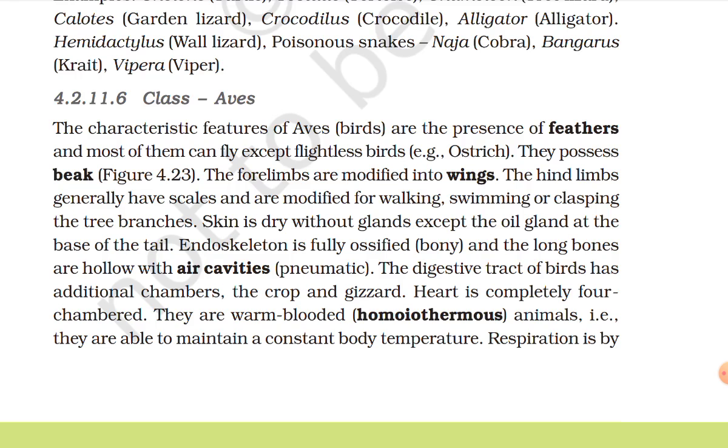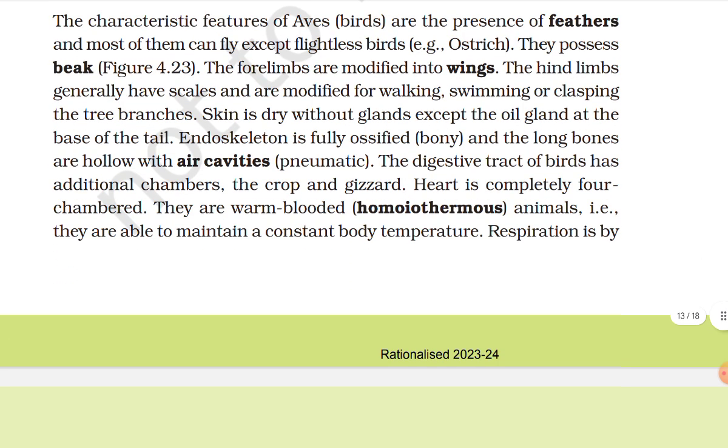Class Aves. The characteristic feature of the Aves, birds, is the presence of feathers, and most of them can fly except flightless birds. Example: ostrich. They possess a beak. The forelimbs are modified into wings. The hind limbs generally have scales and are modified for walking, swimming, or clasping tree branches. Skin is dry without glands except the oil gland at the base of the tail.